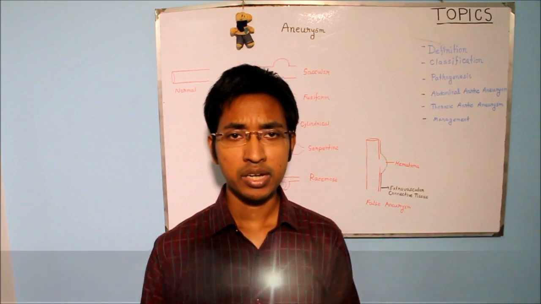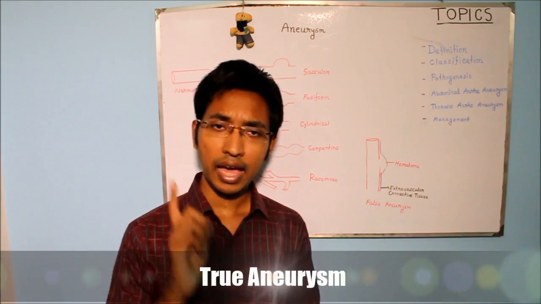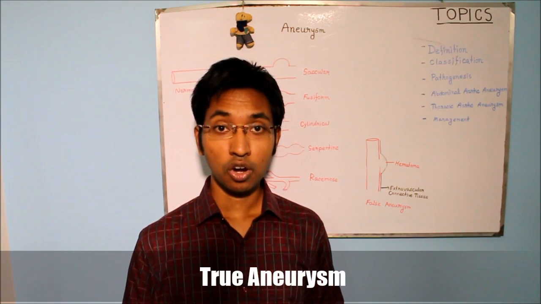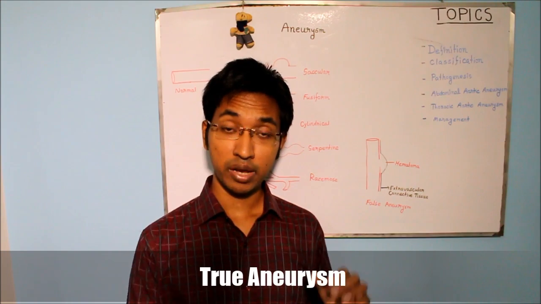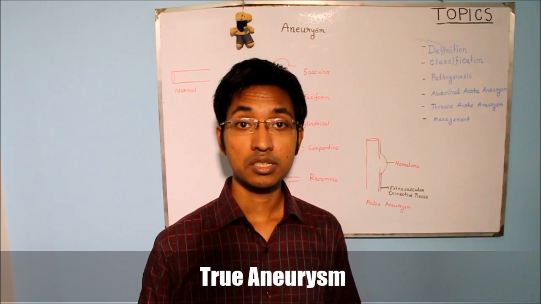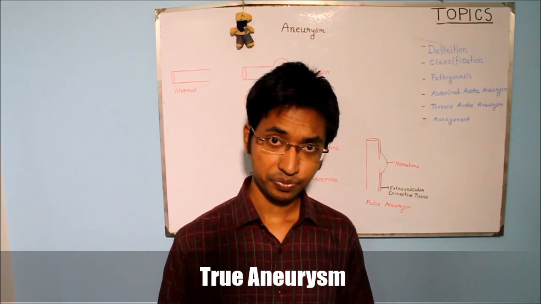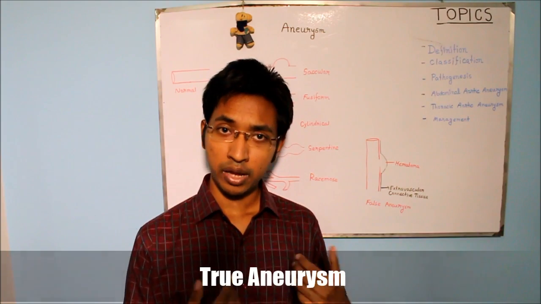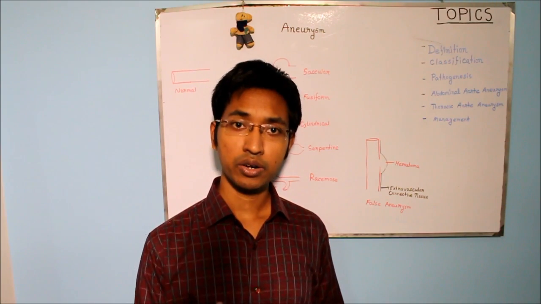So what do we mean by true aneurysm? An aneurysm is considered a true aneurysm when all the three layers of the blood vessel wall or the involved heart wall are involved. So here recall that blood vessel has three layers.